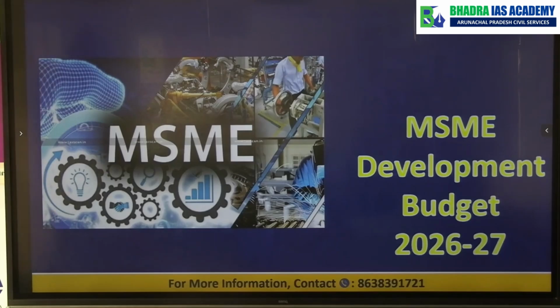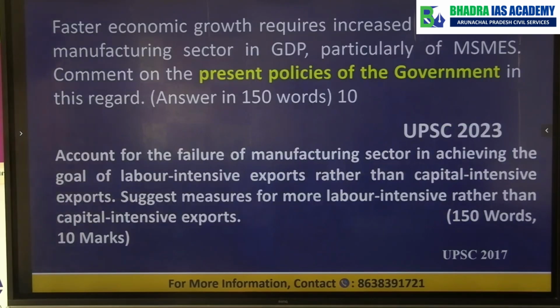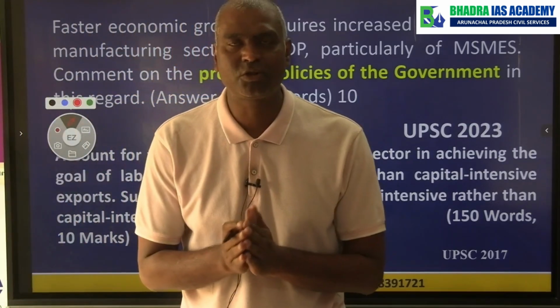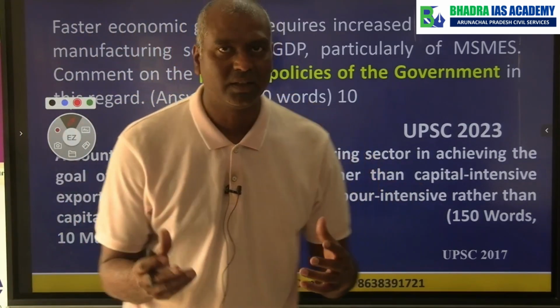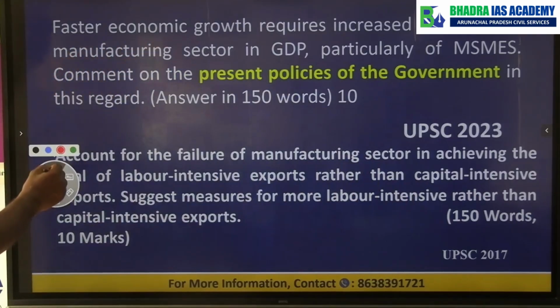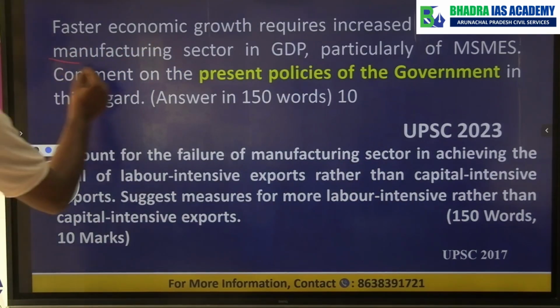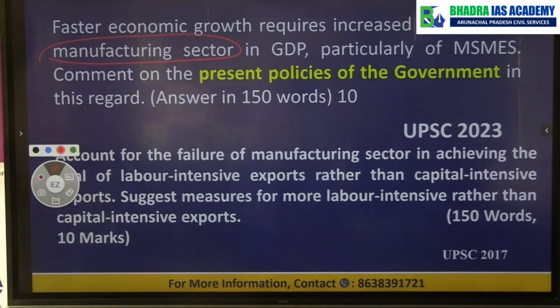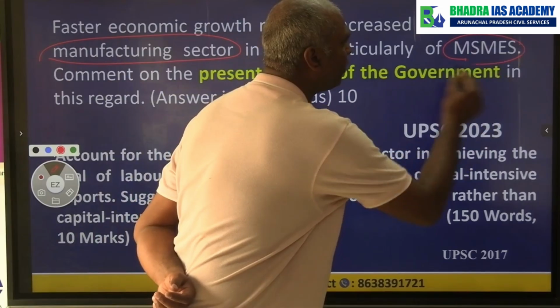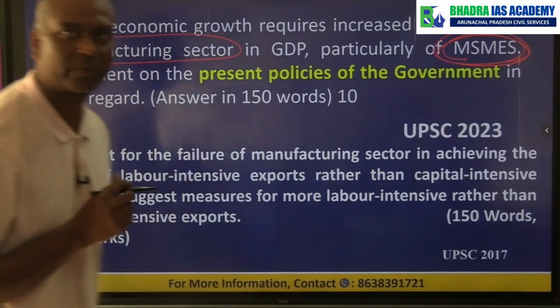Now if you look at this from the exam perspective, there were questions asked earlier, say for example in UPSC, because now we have a common syllabus of UPSC, APPSC together. So if you look at this syllabus, faster economic growth requires increased share of manufacturing sector production in GDP. Specifically, the question deals with the topic of MSME, right?